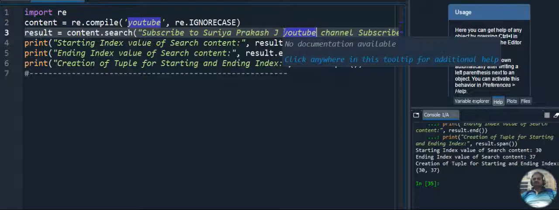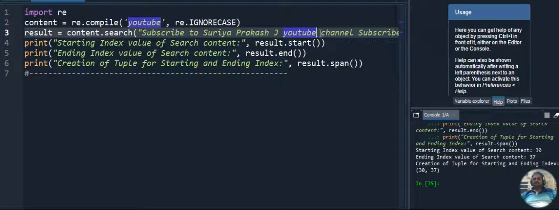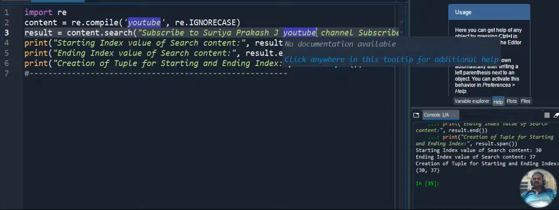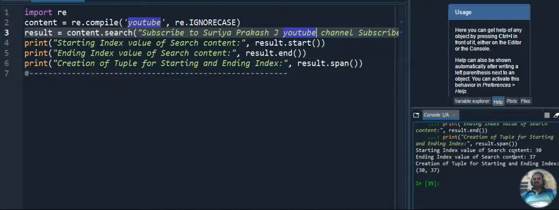So Y starts at the 30th position and it ends before the 37th position. So that is what the tuple created. For the starting and ending position, we are creating a tuple with the starting index and ending index. The span method is a predefined method used to identify the starting and ending position and create a tuple.